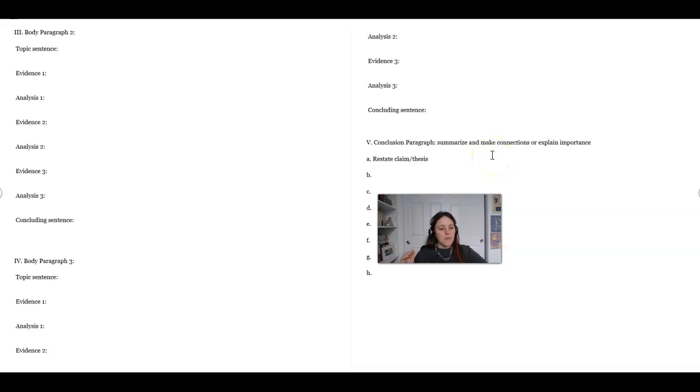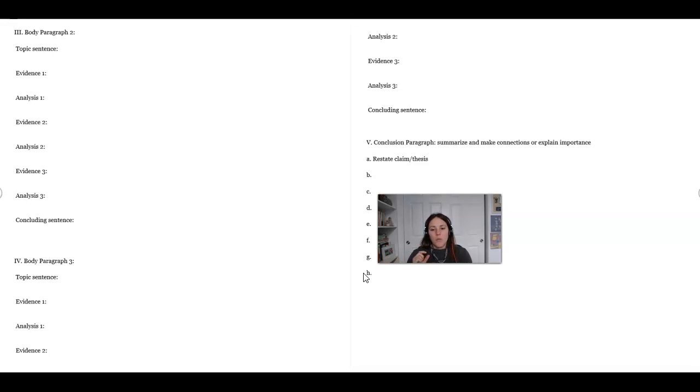Remember, a claim is something you're trying to prove. You want your reader to agree with you. So state it in a different way so it sticks with them. And then lastly, these letters here for you do not indicate the exact amount that you need. You might have more or less depending on what you need in your essay. But these are just a place for you to list the points that you want to make, that you want to remind your reader about why they should agree with this claim.